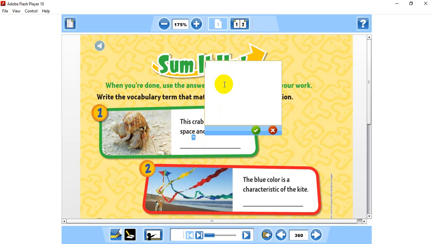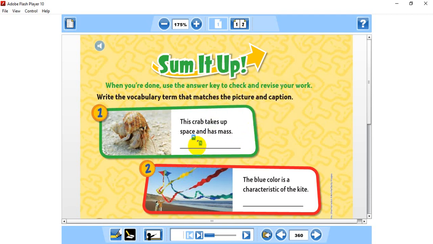Okay guys, I will write it for you, but before I write it, you have to remember. Something takes up space. Yes, correct. Matter. Matter is the correct answer, so you have to write here matter.